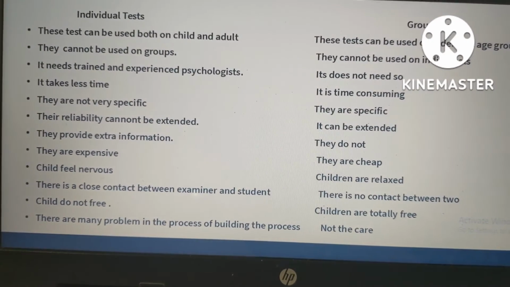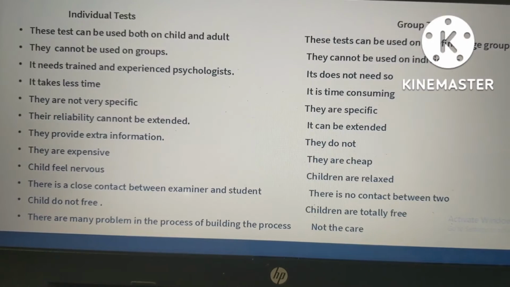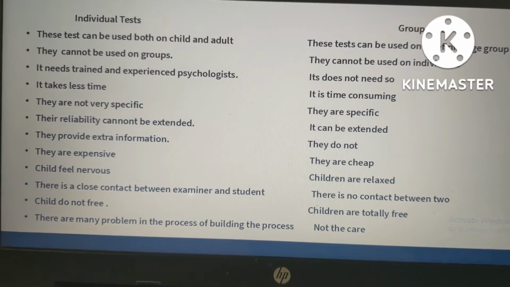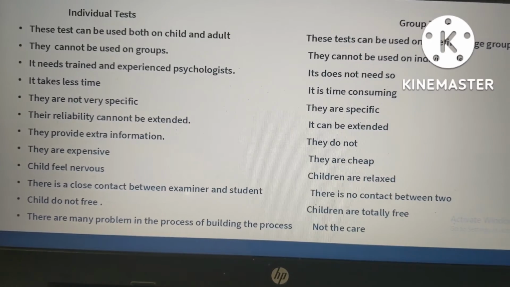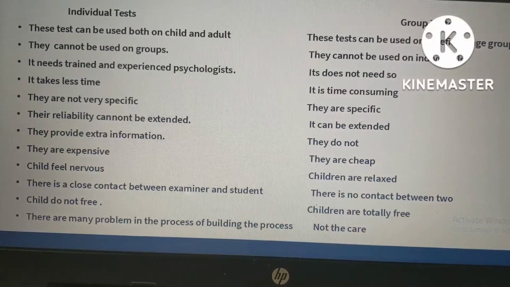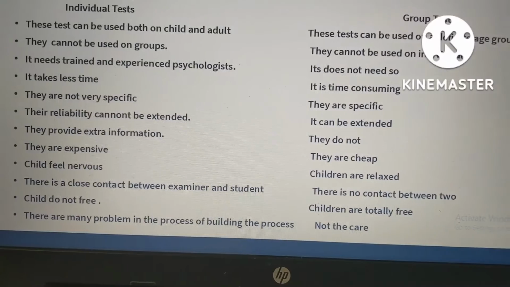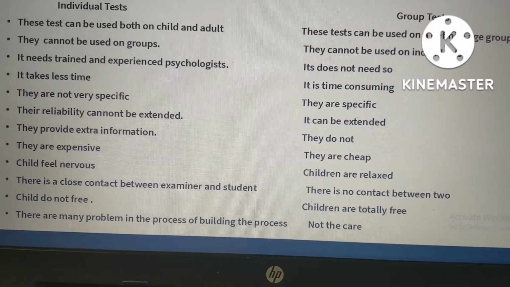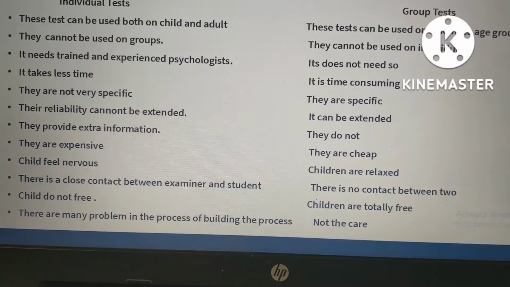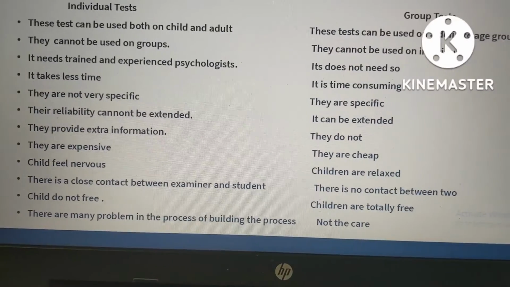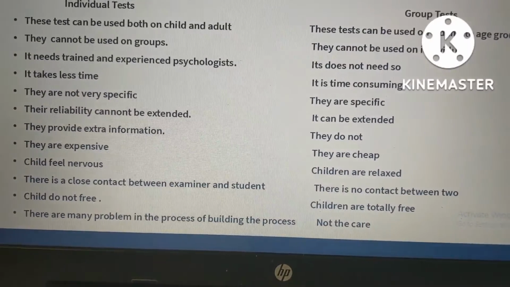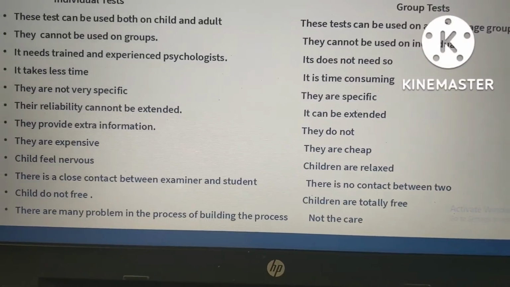The next, it needs a trained and experienced psychologist. For taking the individual test we need an experienced psychologist, because we have to set the questions according to their psychology. But in the group test, because we are conducting the test on persons or children of the same age group, we do not need an experienced psychologist.